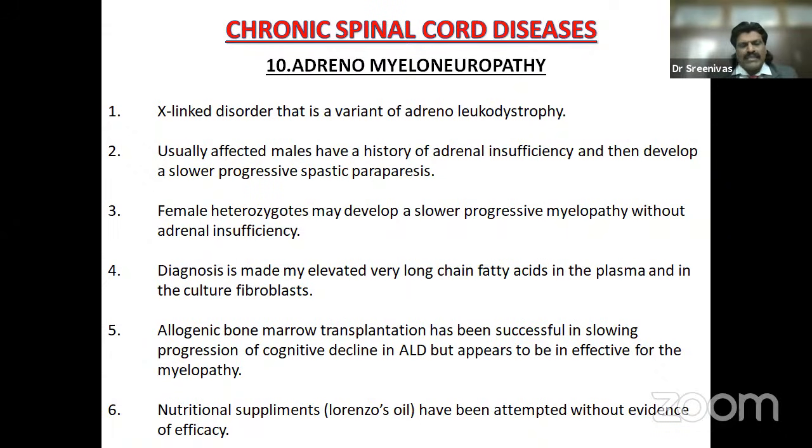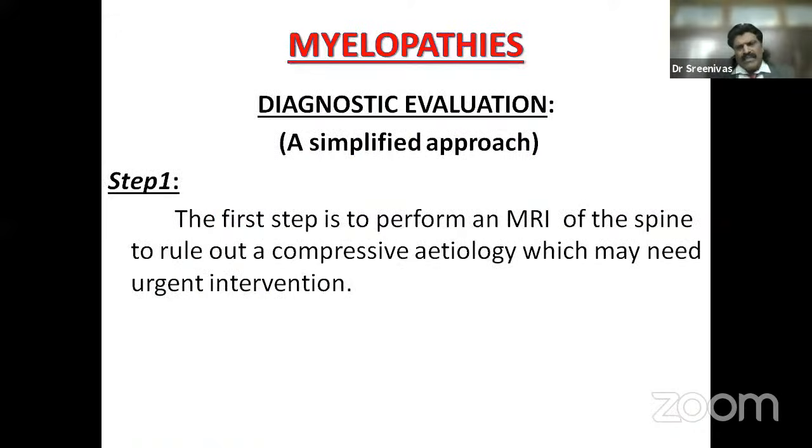Allogeneic bone marrow transplantation has been successful in slowing down the cognitive decline in ALD, but appears to be ineffective for myelopathy. Nutrition supplements like Lorenzo's oil have been attempted without evidence of efficacy. Right. So far, I discussed the differential diagnosis. You may get confused. How do we approach? There are so many causes. I'll tell you a very, very simplified, superb, spectacular approach.